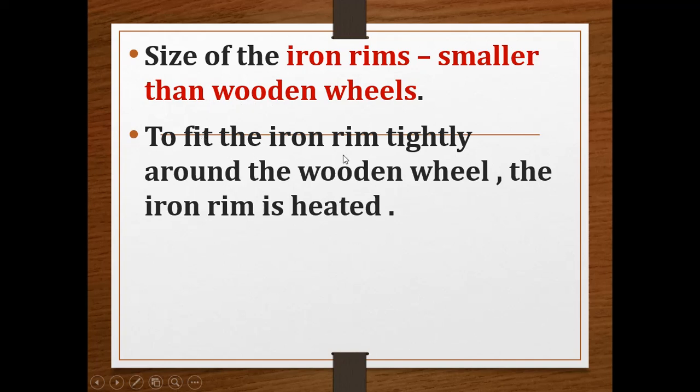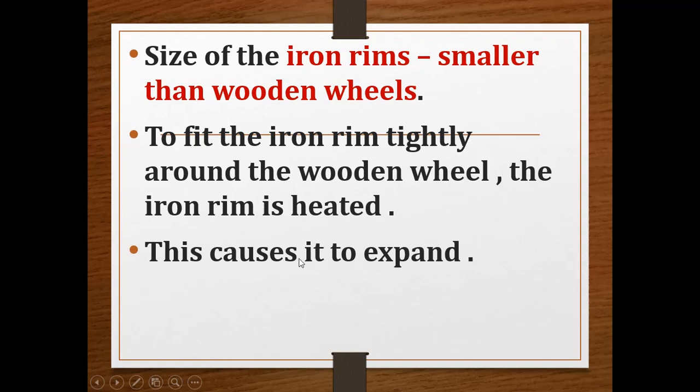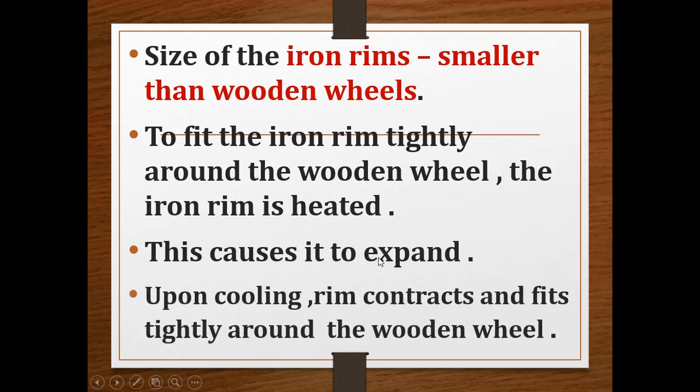To fit the iron rim tightly around the wooden wheel, we should heat the iron rim. When we heat the iron rim, it expands, and when we cool it, the rim contracts and fits tightly around the wooden wheel.